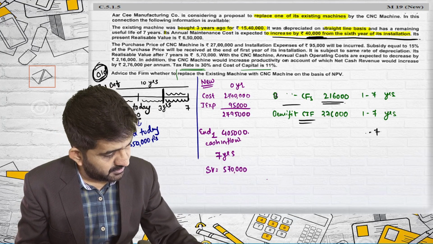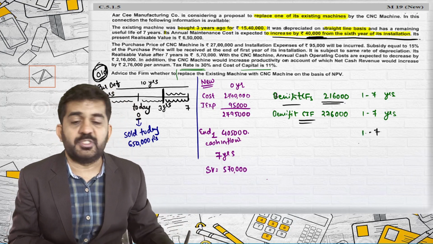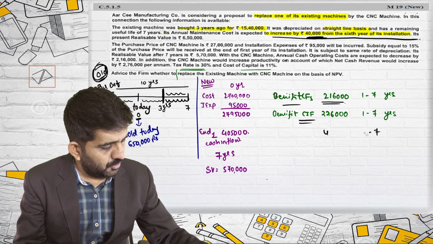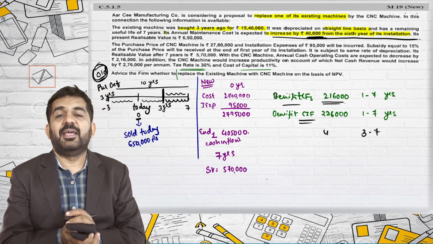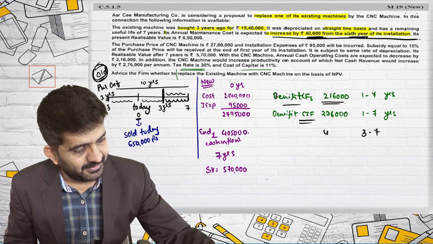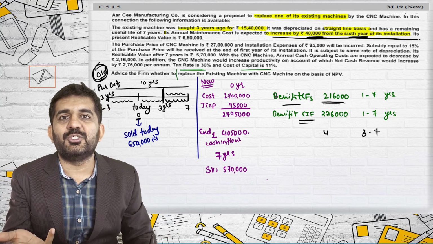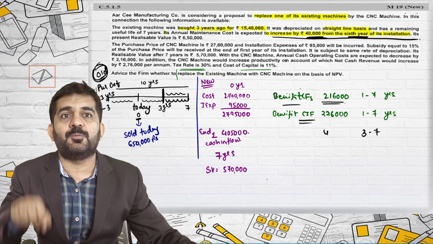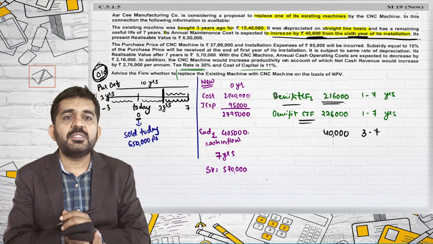This is 276 and this is the benefit. So for 3 to 7 years I will be having it. Why third? From the original date it was the 6th year, but 3 years have already passed, so now only 3 years will be pending. The 6th year from the original date is 3 years from as on today. So from 3 to 7th year you will have a benefit of 40,000 rupees.